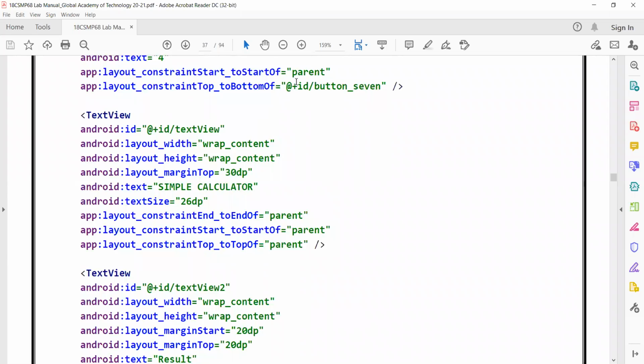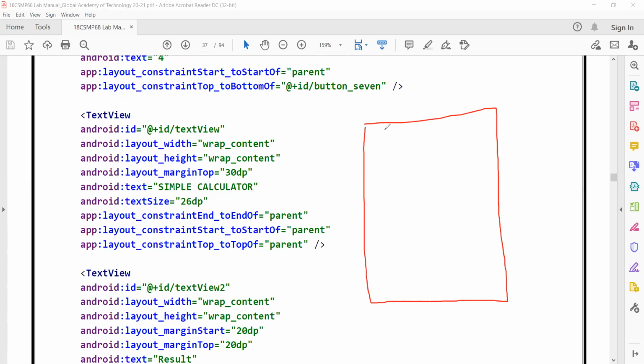What is this text view, students? Actually, it is a label on your calculator. I'm having a text called simple calculator, and it is displaying here. How did you get this simple calculator? In order to display it, what should you do in your palette? In your palette, you need to drag and drop the text view. Once you drag and drop this text view, you'll automatically get this one.